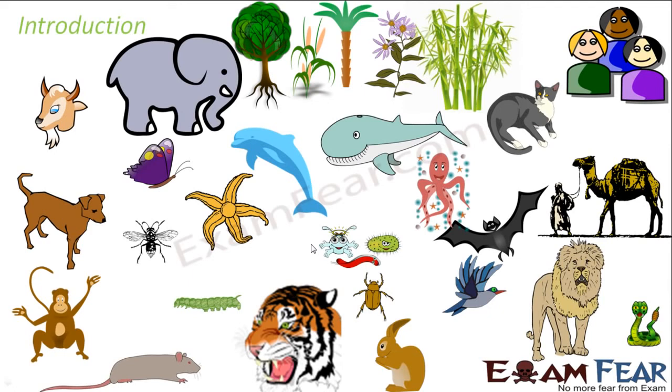So just think, there are so many different varieties of life that exist on this earth. So here in this first lesson, we are going to introduce how we are going to study about all the life forms, because the variety, the number of life forms are huge. It is not possible to study about each and every life form in detail one by one, because that will need a lot of time, which is actually not feasible, right?